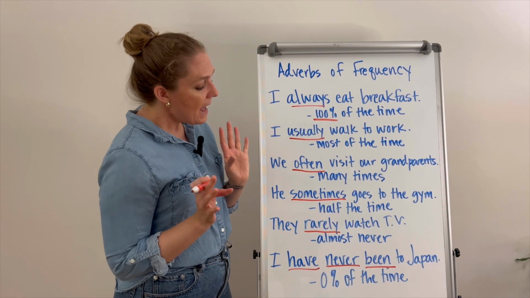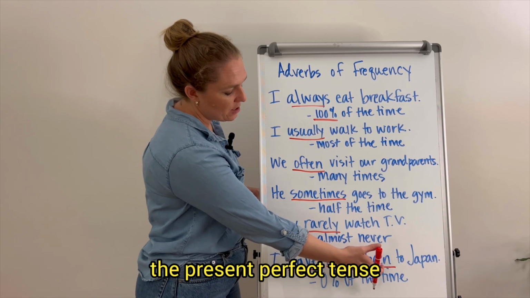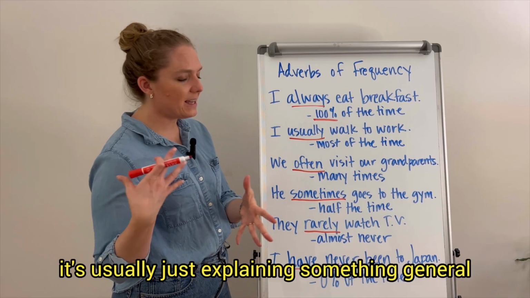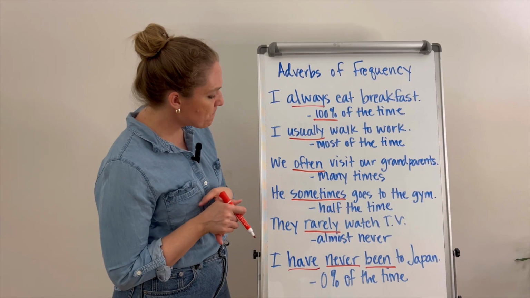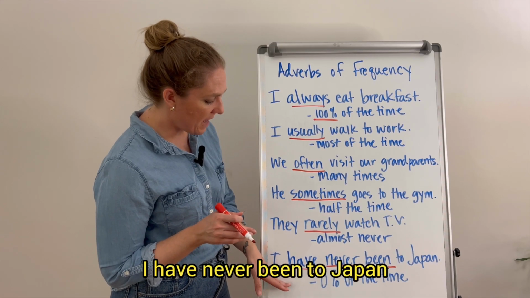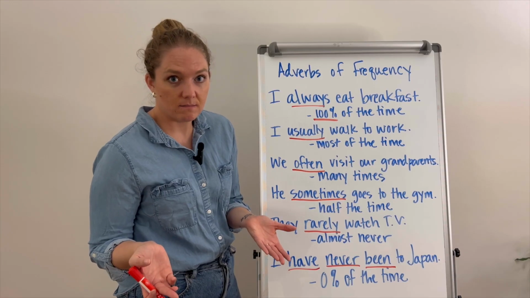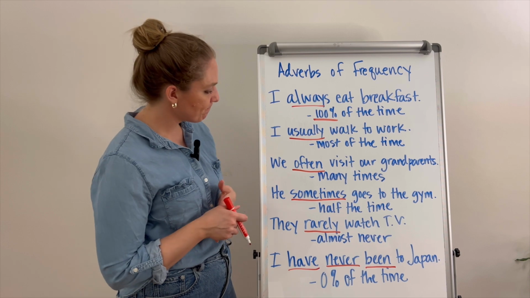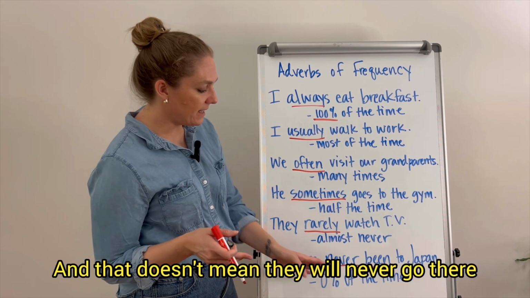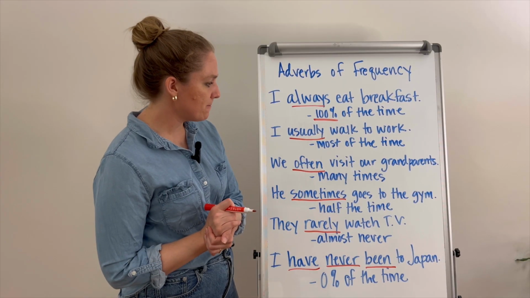I've never been there. And when we use adverbs of frequency with the present perfect tense, it's usually just explaining something general about our lives. I have never been to Japan. This just means that this person has never gone to Japan. Maybe one day they will, but they have not been there yet. And that doesn't mean they will never go there, but they just have not been there yet.